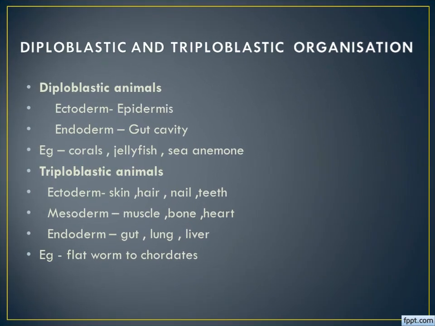So this is the next feature or character they consider to classify these organisms: diploblastic and triploblastic organization. Have you heard these words, diploblastic and triploblastic? Of course, when we learn about the embryo. How is the embryo formed?